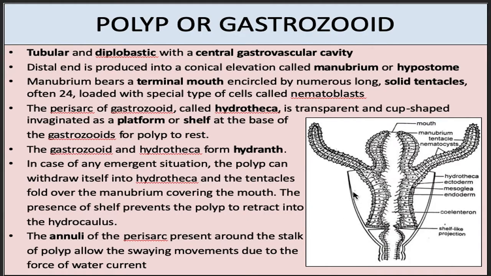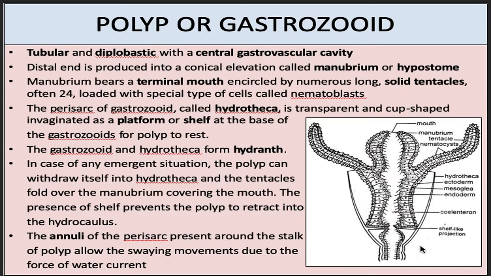The perisarc of polyp is also called as hydrotheca. It is transparent and cup shaped, invaginated as a platform or shelf at the base of gastrozooid. The gastrozooid and hydrotheca combined, they are known as hydranth. In case of emergent situations or when the polyp is not feeding, this polyp can retract itself into hydrotheca and the tentacles fold over manubrium, covering the mouth.